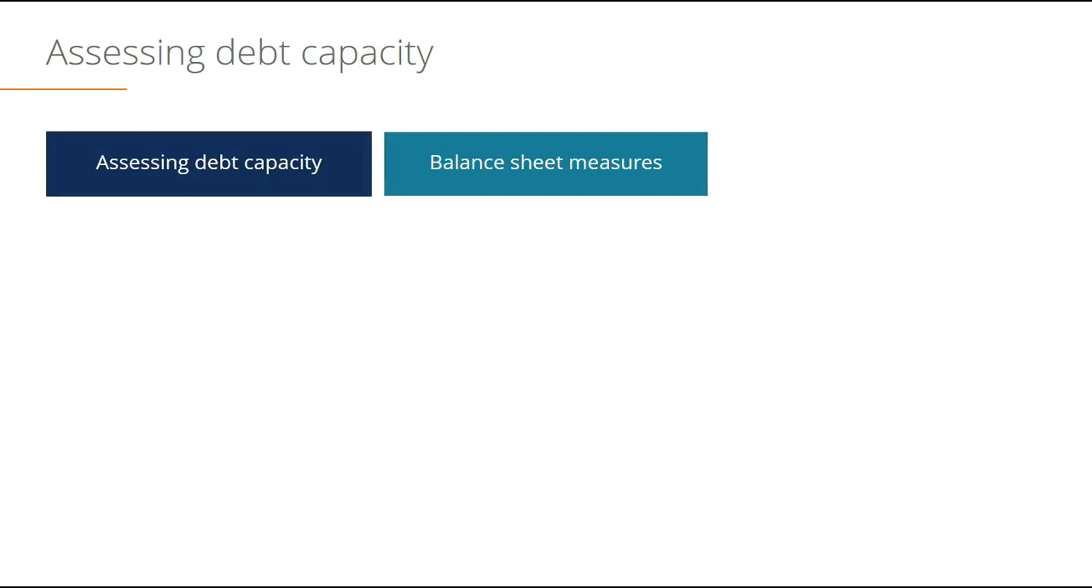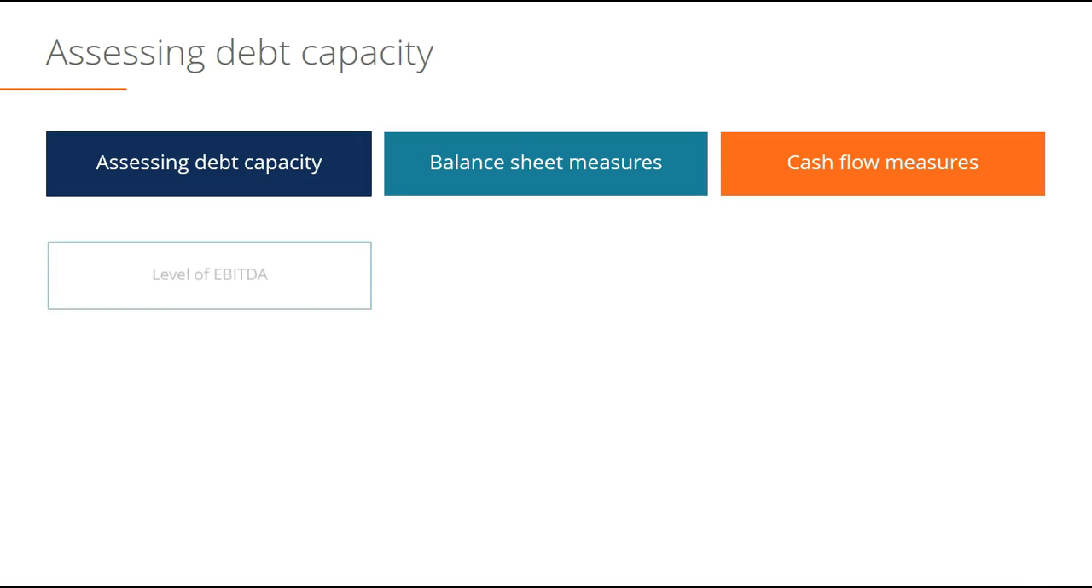Assessing debt capacity. In this section, we're going to look at how much leverage a business can handle. The two main measures are going to be by looking at the balance sheet and looking at cash flow measurements. These two will determine how much debt a business can handle in an M&A transaction.